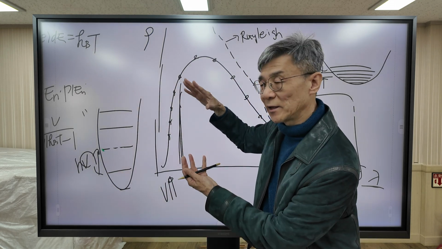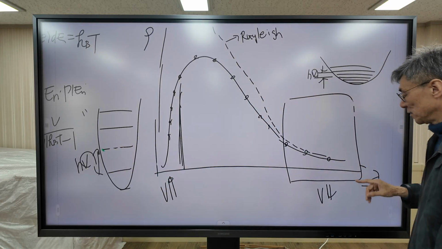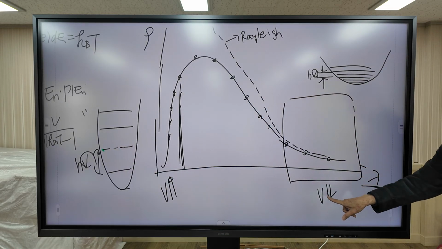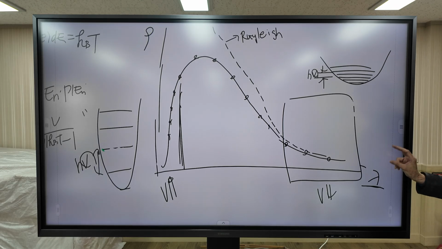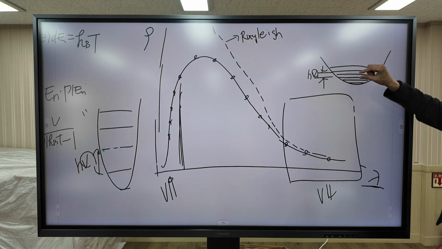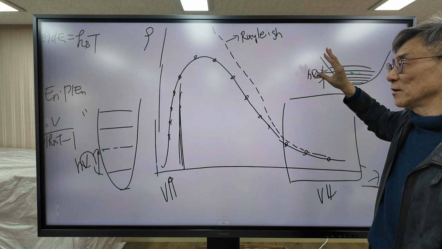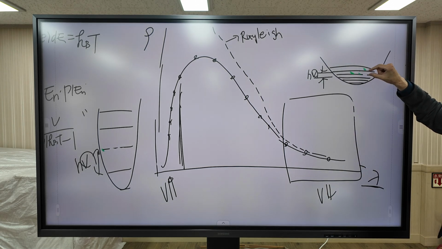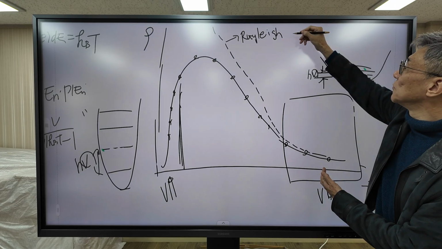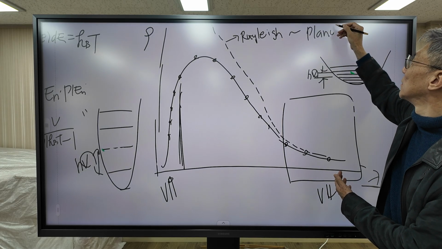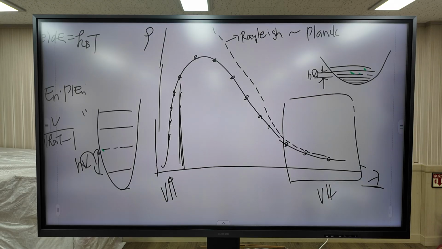But this region is the high frequency region. So nu is high. So the energy gap is high. But in this region, when wavelength increases, frequency decreases. So in this region, the energy gap is very, very small, even if it is quantized. So practically in this region, the energy gap is almost continuous. So for the Planck formula, even if they assume that energy is quantized, it is practically continuous, right? So the Rayleigh result agrees with the Planck result.